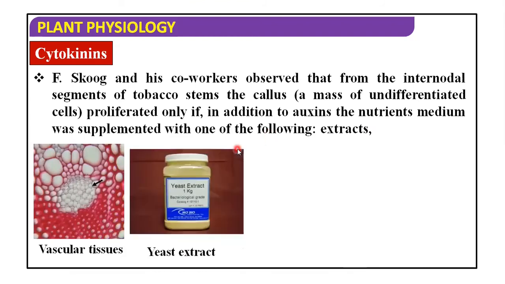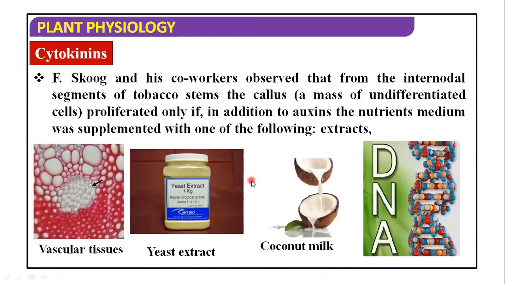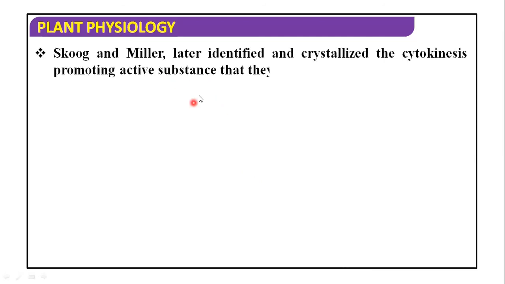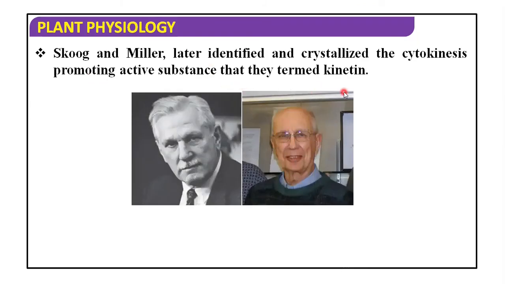Now, this is the vascular tissue. Yeast extract is useful. Then another is coconut milk and DNA. Skoog and Miller later identified and crystallized the cytokinesis promoting active substance that they termed kinetin. So it is the active substance, just like cytokinins.